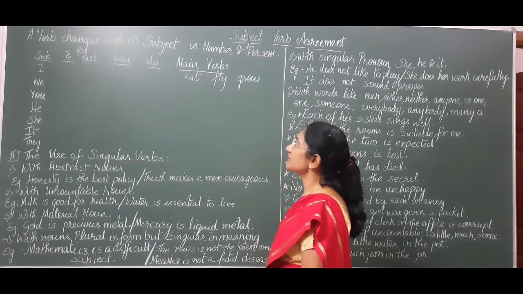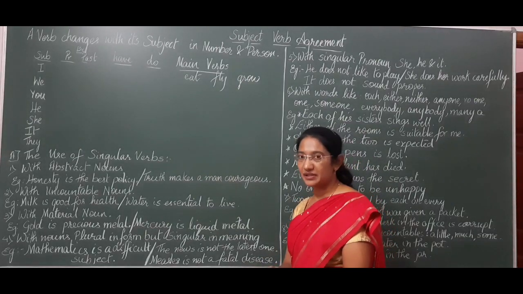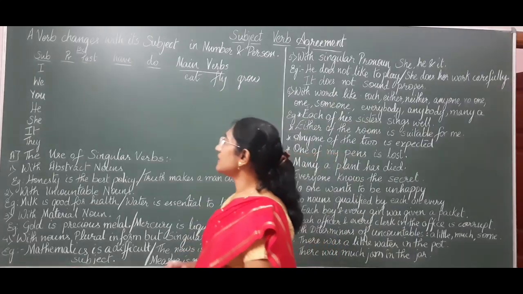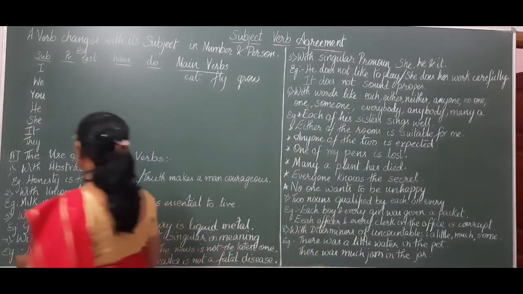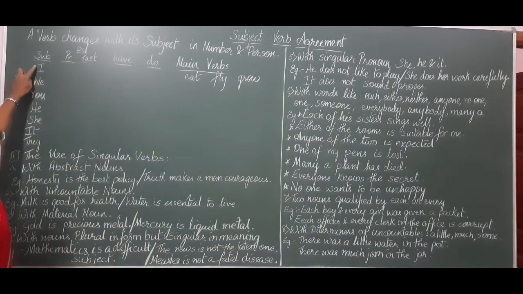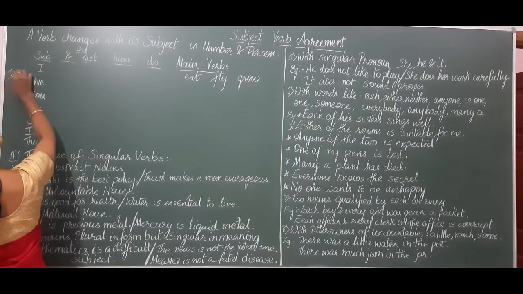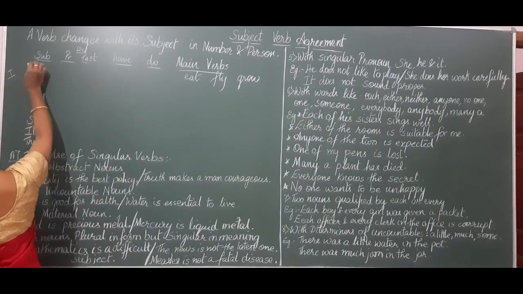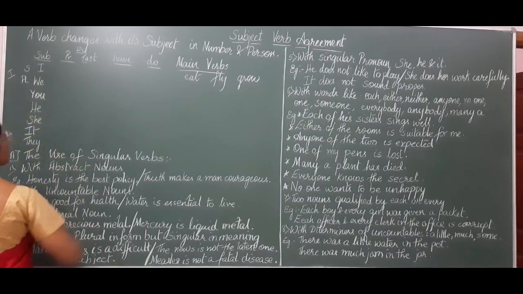A verb changes with its subject in number and person. So, we'll just recall the verb table in order to understand the number and person. In subject place we have I, we, you, he, she, it, they. I and we are the first person, where I is singular and we is plural.